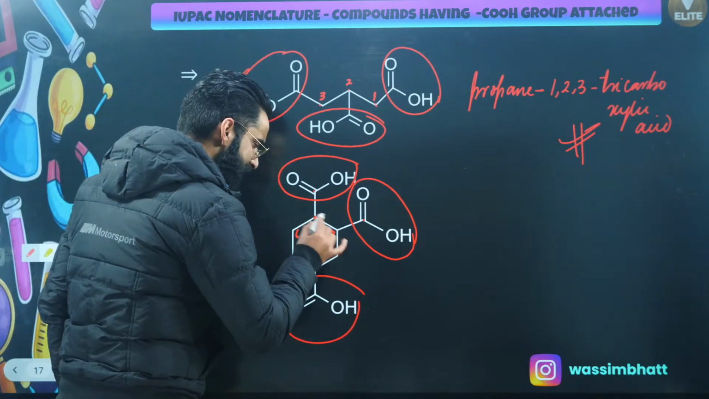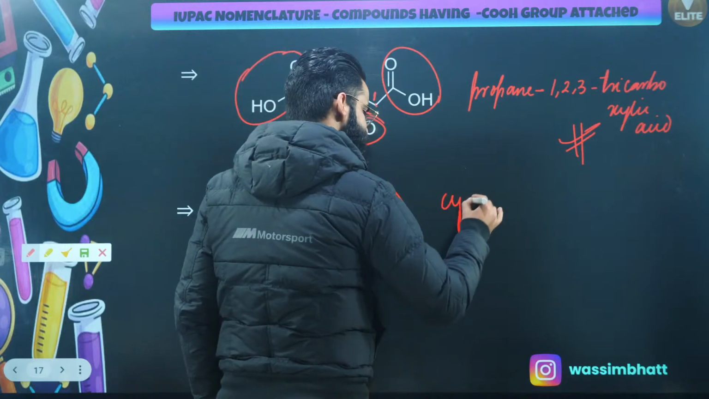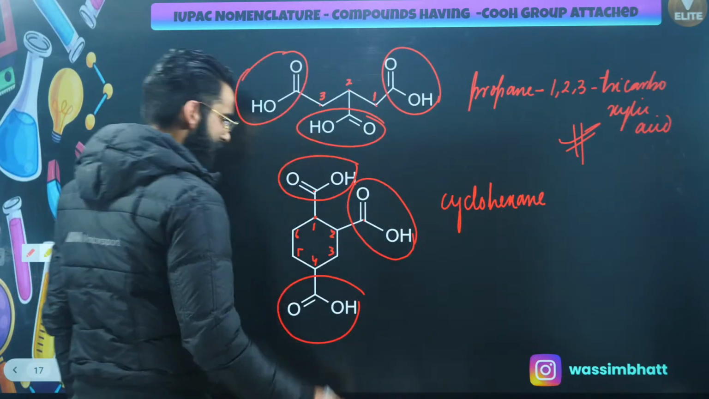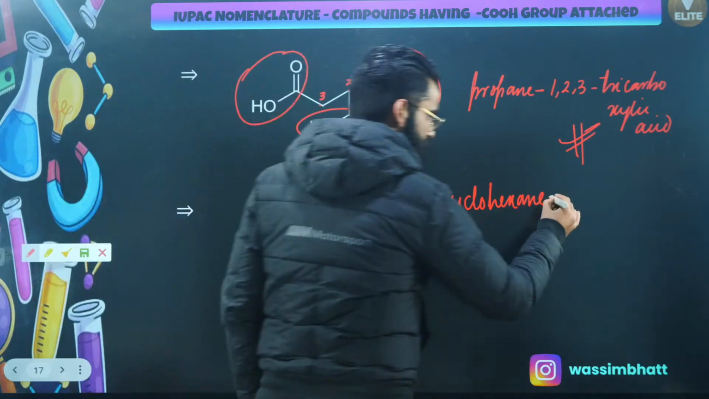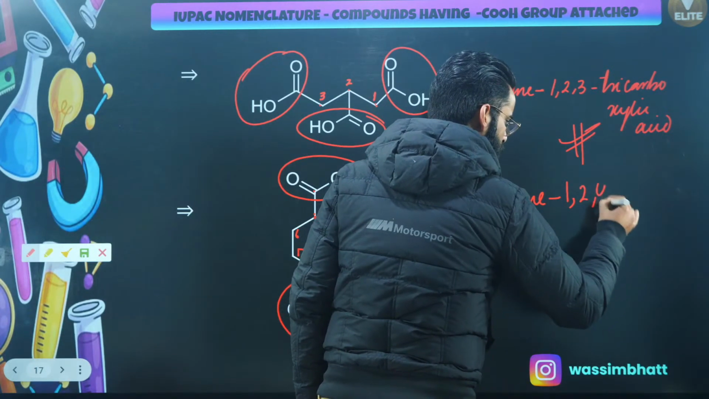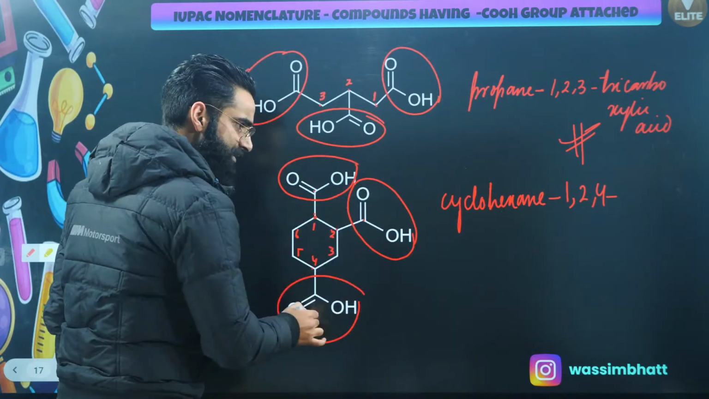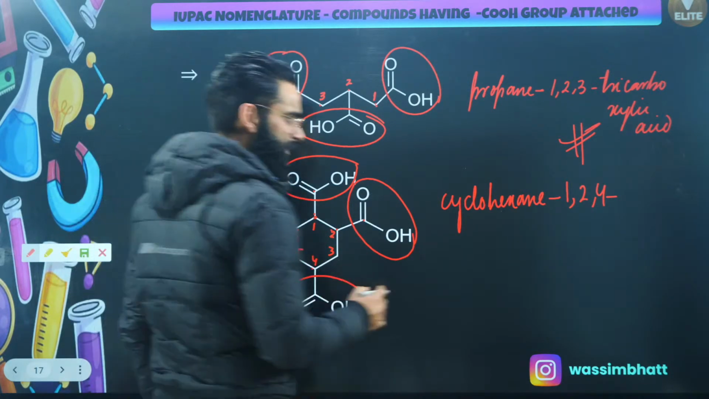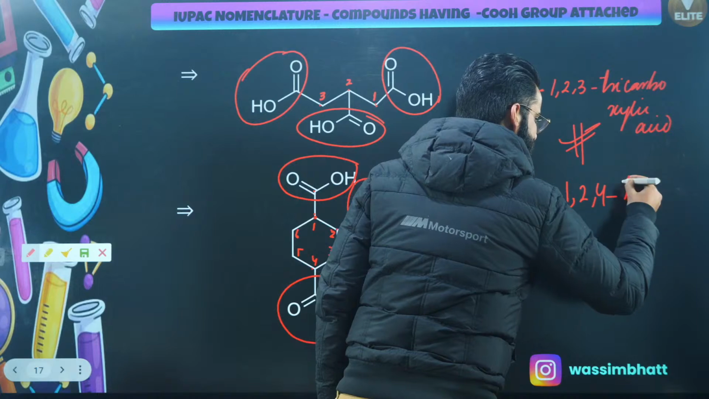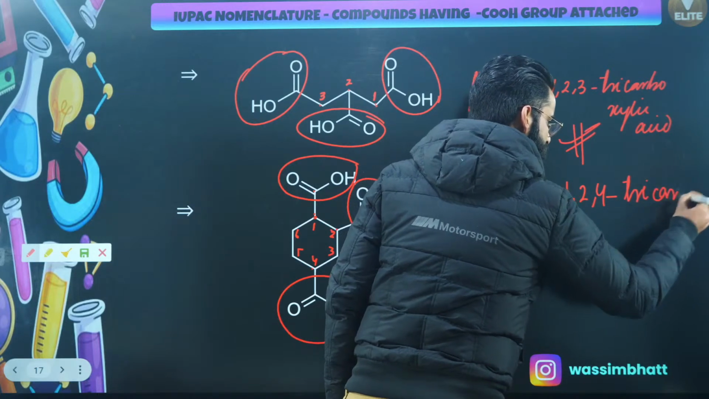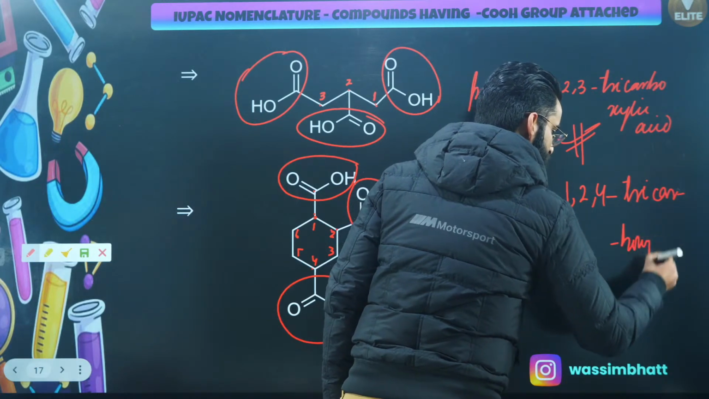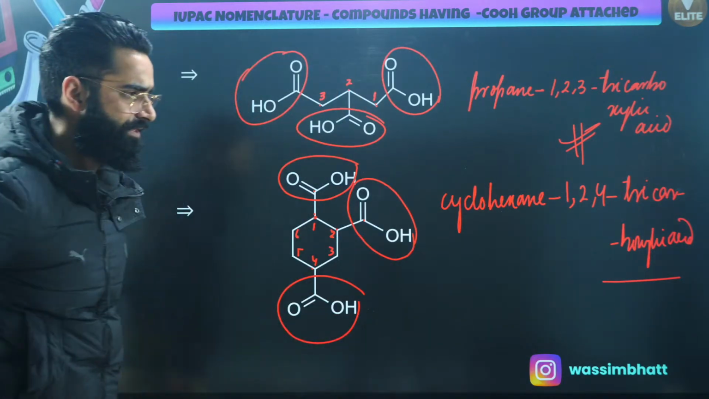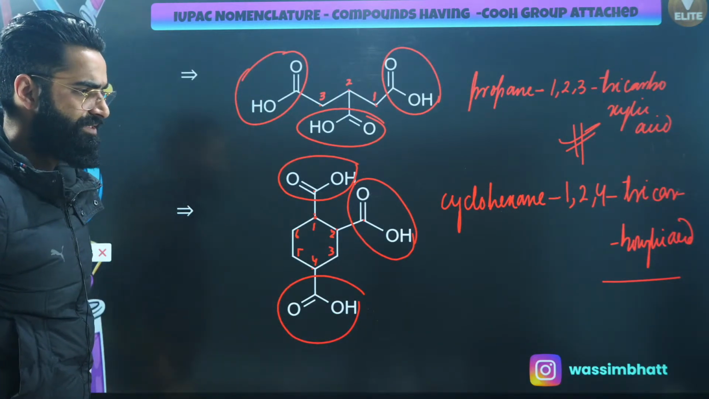First thing, this is the cyclic ring, so I'll be using cyclohexane. At 1, 2, and 4, there are 3 carboxylic acids, and none of the carbons of the carboxylic acids is part of the main chain. So I'll be writing directly tricarboxylic acid over here, right? I won't be using oic acid in this particular case. I'm sure it's clear to everyone.